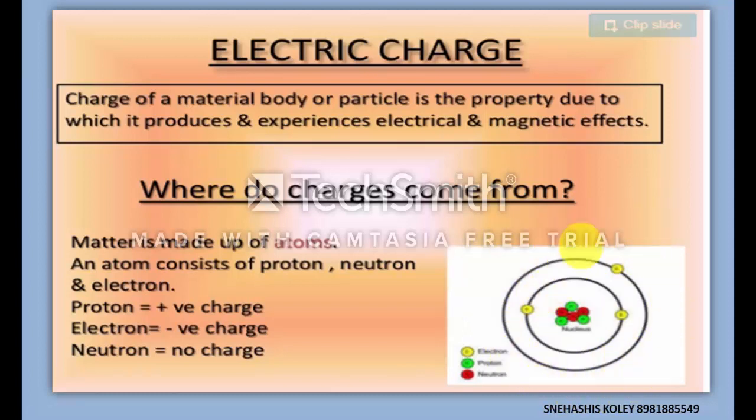If an electron is absorbed by this atom, then the total number of negative charges will be 4, but the total number of positive charges will be 3.